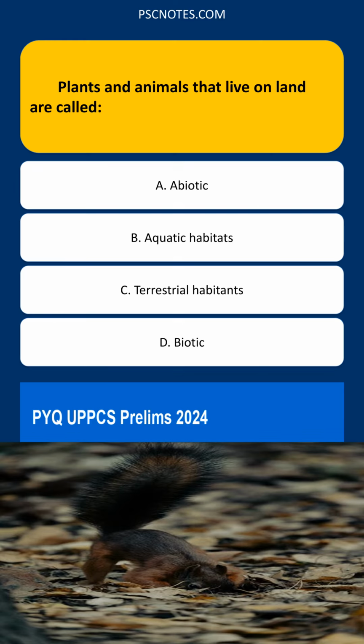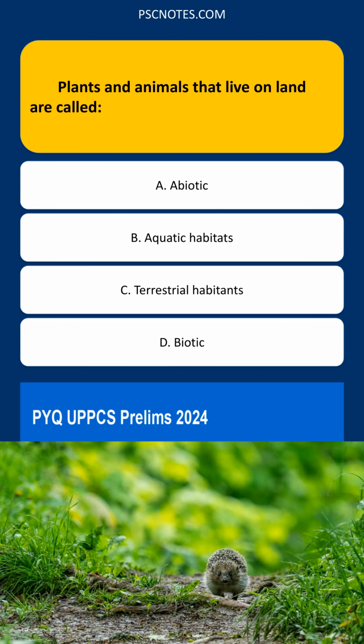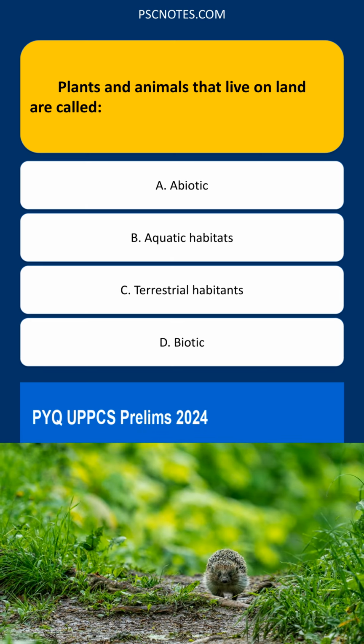Key point. Habitat refers to the natural home or environment of an animal, plant, or other organism. Habitats can be broadly classified into aquatic, water-based, and terrestrial, land-based.